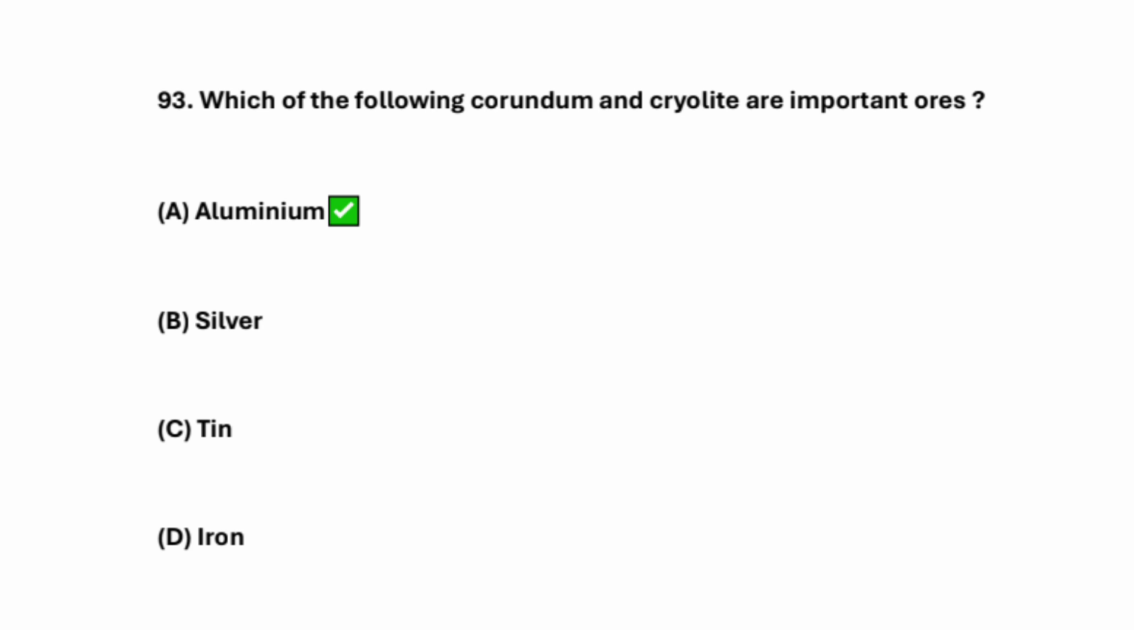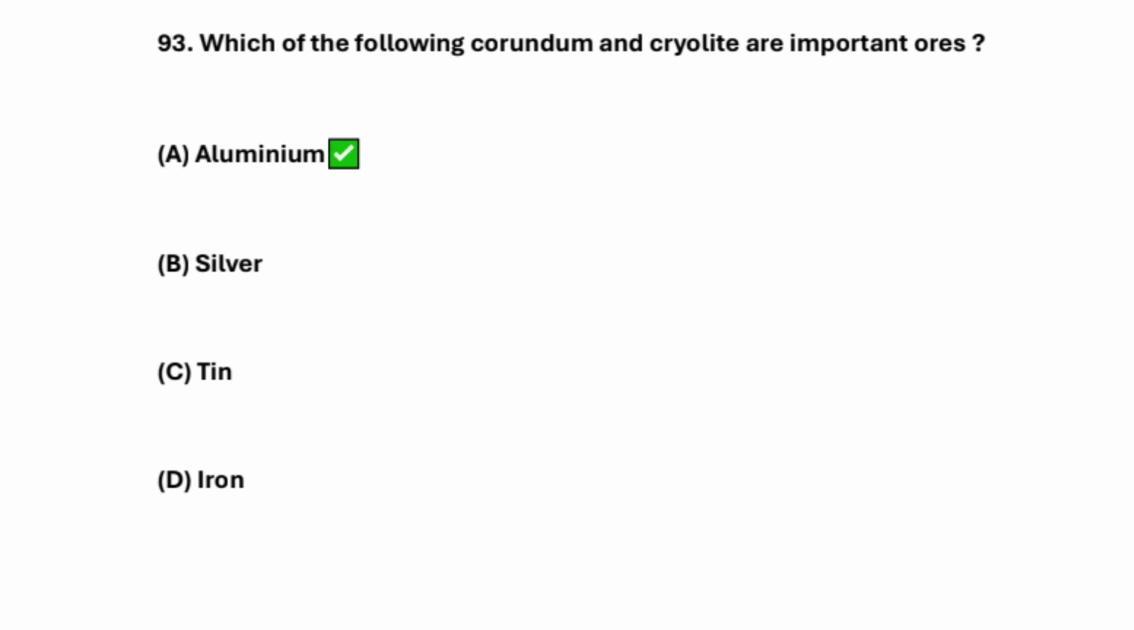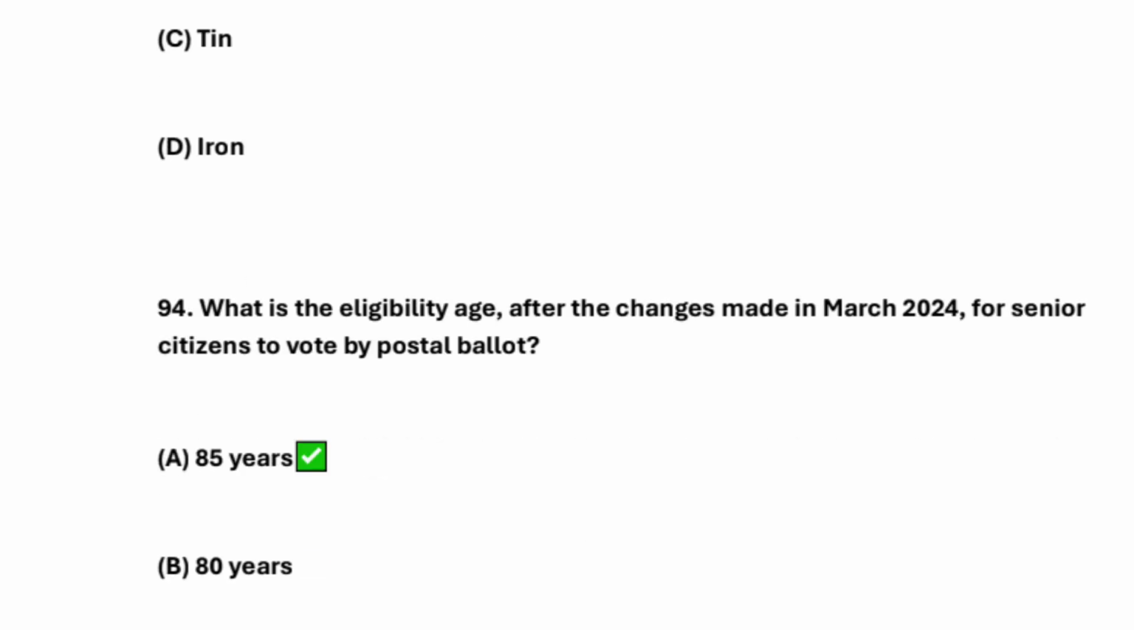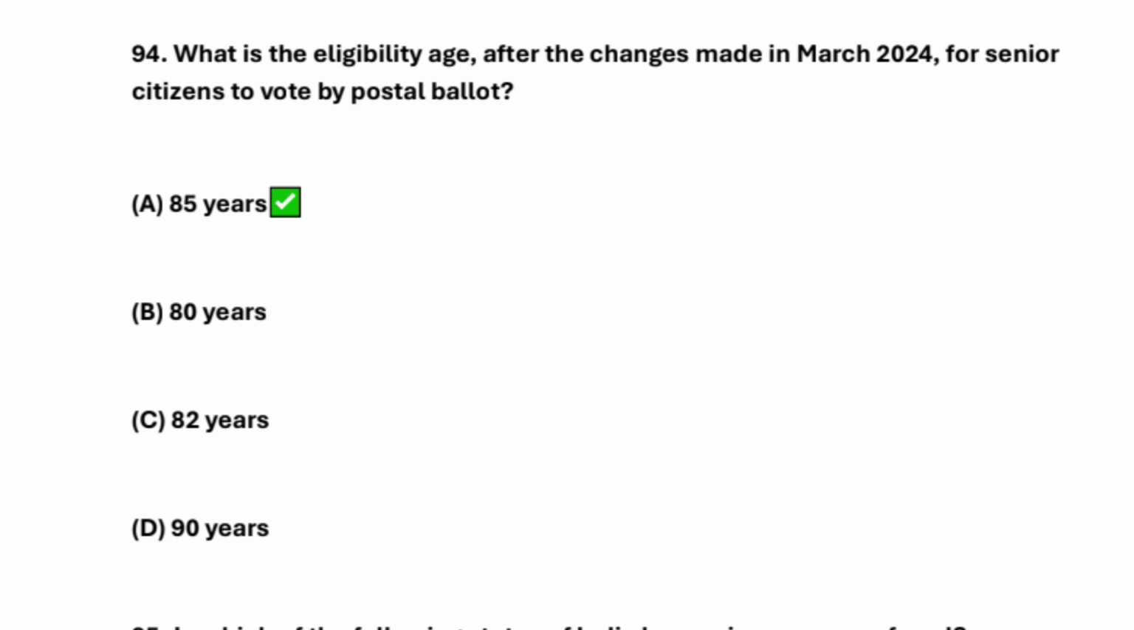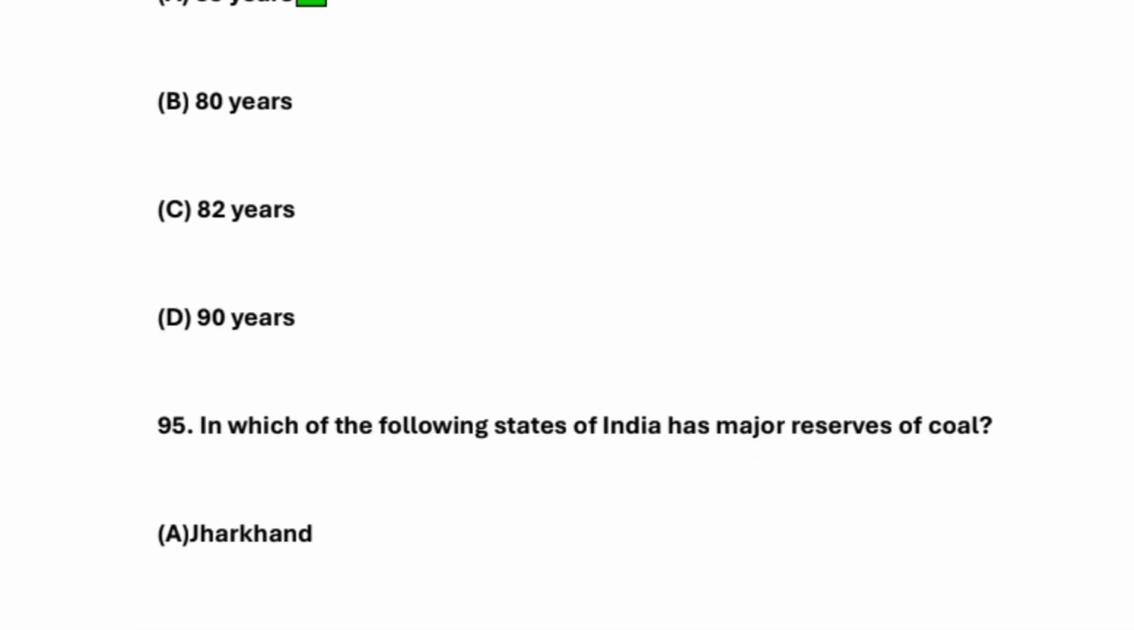So, which of the following: corundum and cryolite are important ores? Here, corundum and cryolite are important ores of aluminium. What is the eligibility age after the change made in March 2024 for senior citizens to vote by postal ballot? So it's 85 years.